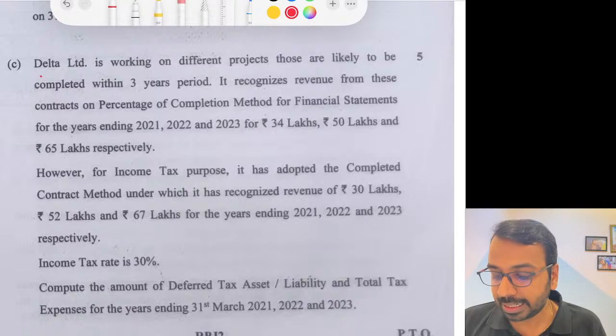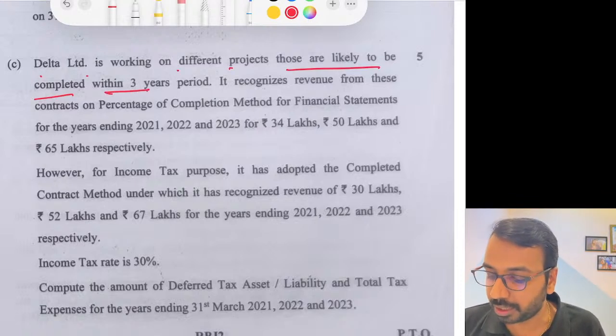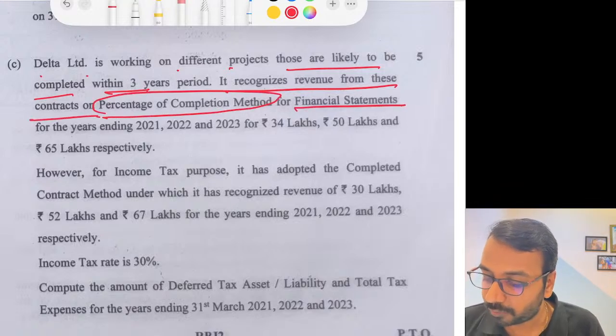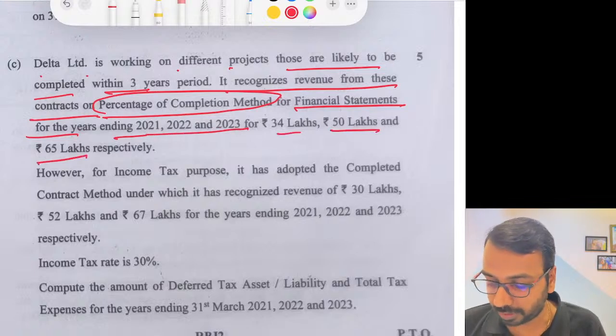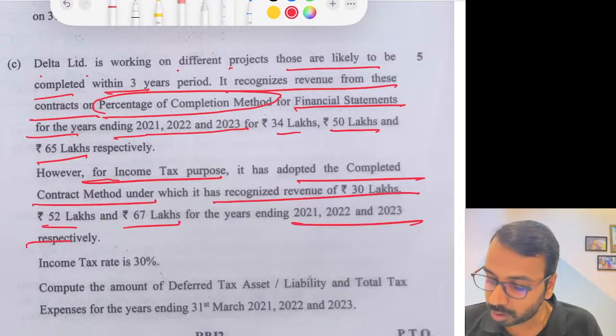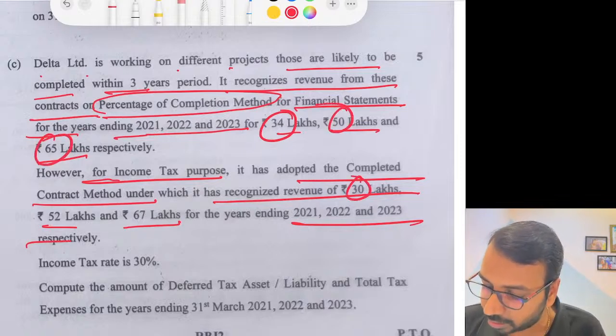Then, Delta Limited is working on different projects which are likely to be completed within a 3 year period. It recognizes revenue from these contracts on the percentage completion method. Financial statements for the years ending 21, 22, 23 show 34, 50 and 65. For income tax purposes, completed contract method recognized revenue of 30, 52 and 67 for these years. So in accounting it is 34, 50, 65. For tax it is 30, less.